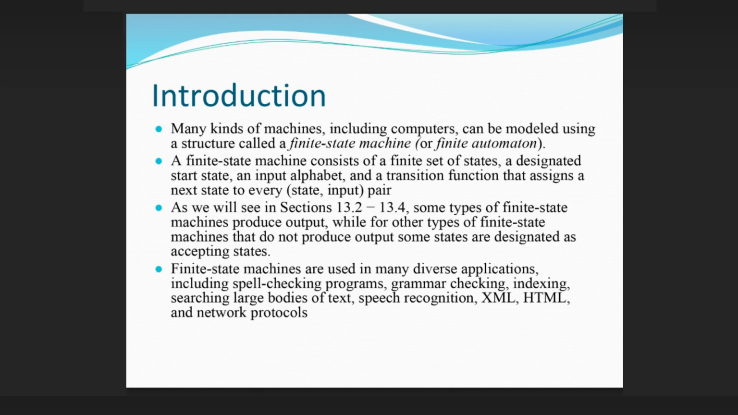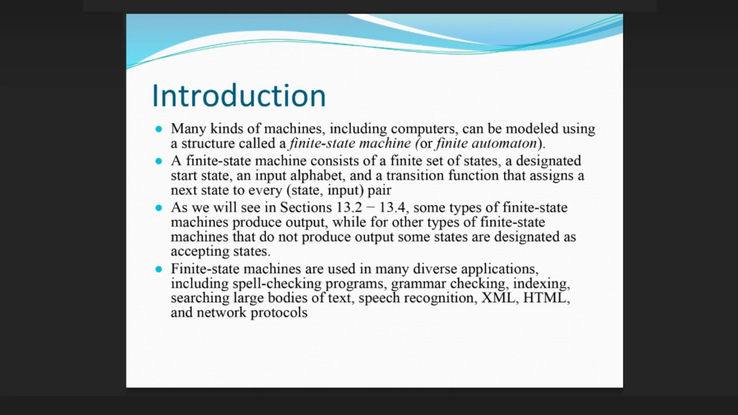Introduction. Many kinds of machines, including computers, can be modeled using a structure called a finite state machine, or finite automaton. A finite state machine consists of a finite set of states, a designated start state, an input alphabet, and a transition function that assigns a next state to every state, input pair. We will see these in Sections 13.2 to 13.4.